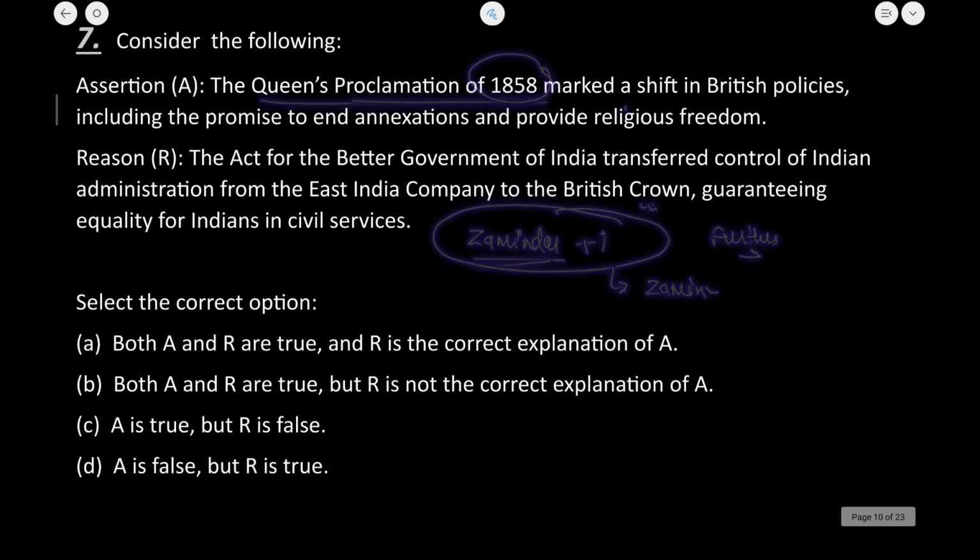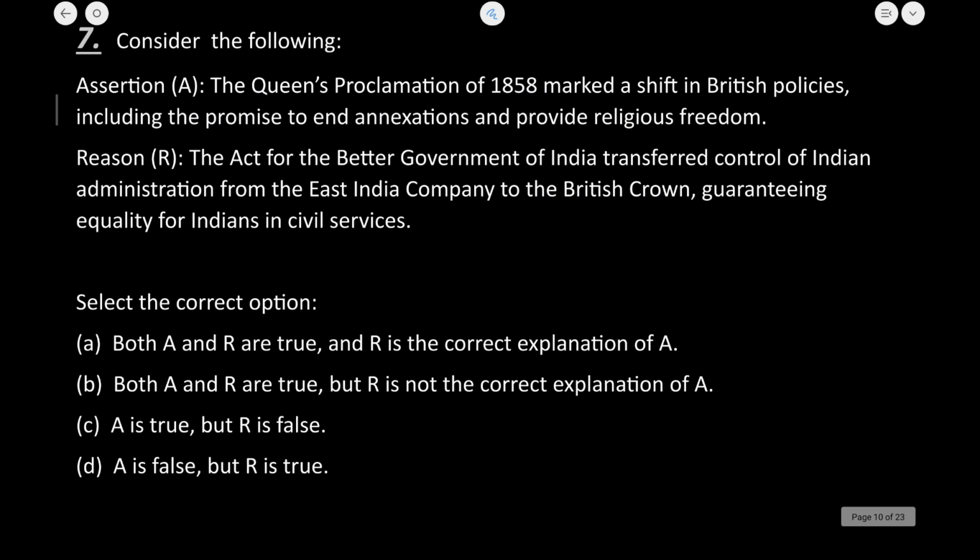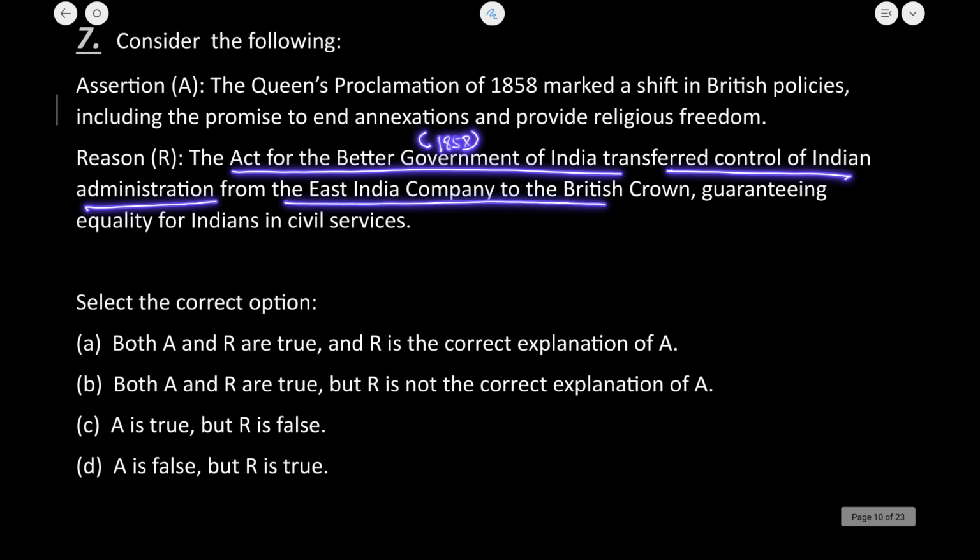Okay, so the assertion is absolutely true here. Now the Act for Better Government of India, this is the Government of India Act of 1858. Now ये करेक्ट है कि it transferred the control of Indian administration from the East India Company to the British Crown.